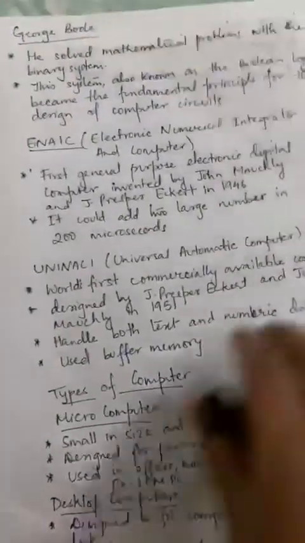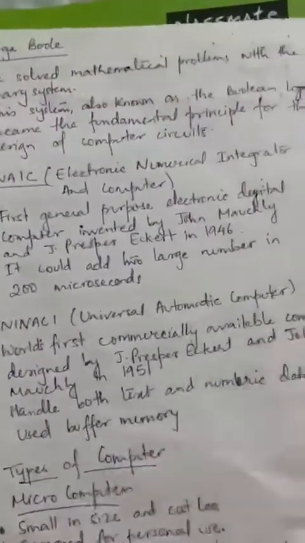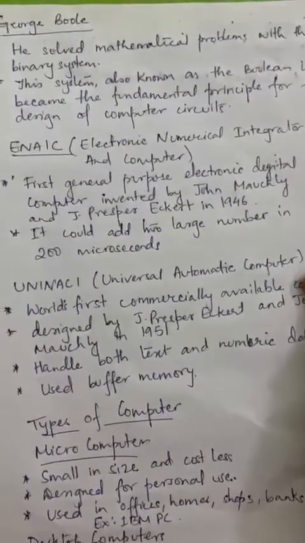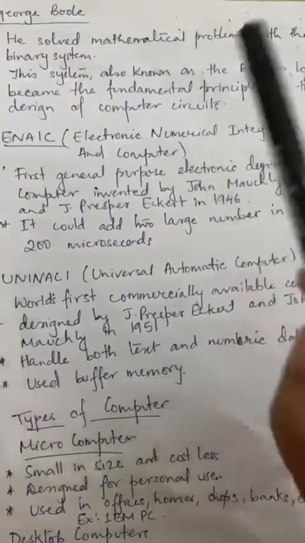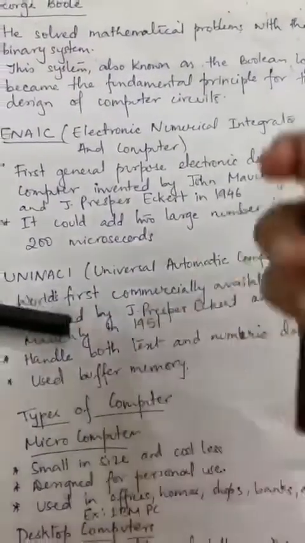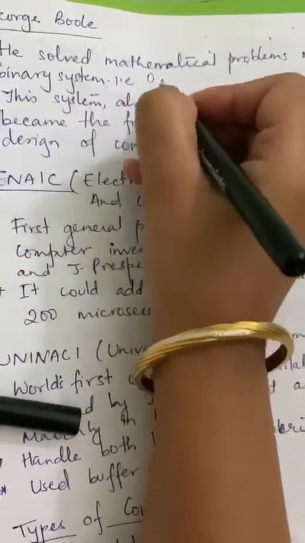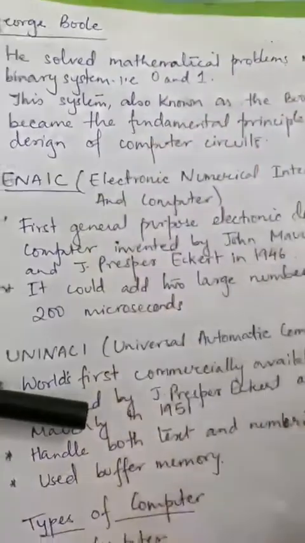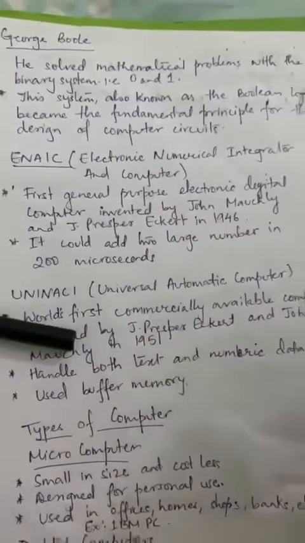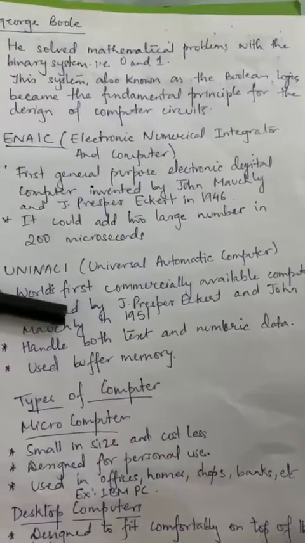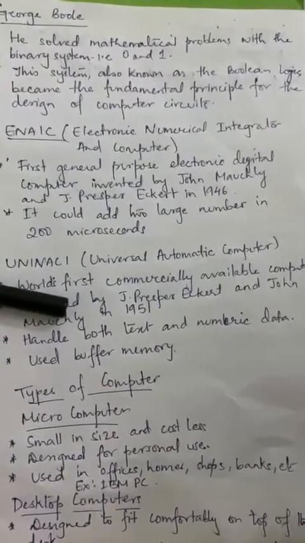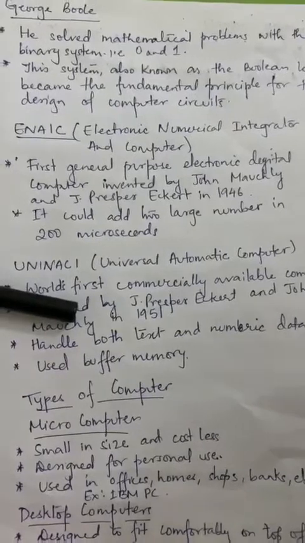Now next is George Boole. He solved mathematical problems with the binary system, that is 0 and 1. This system, also known as Boolean logic, became the fundamental principle for the design of computer circuits.